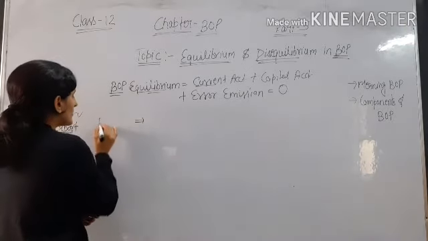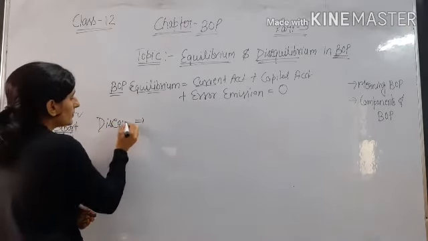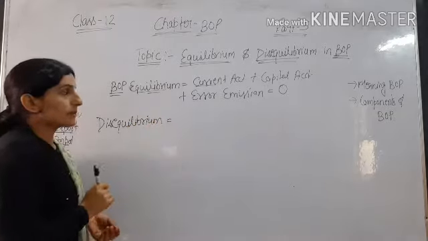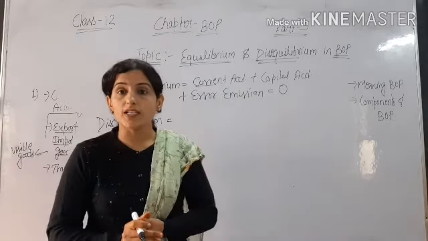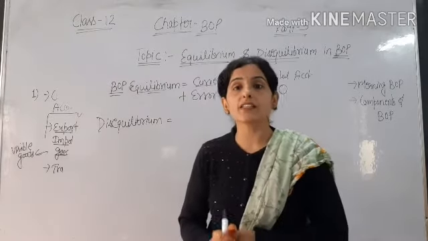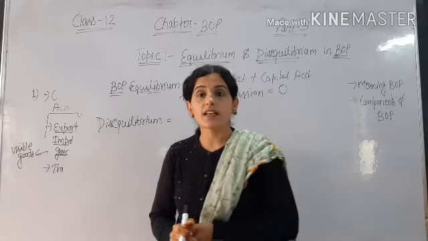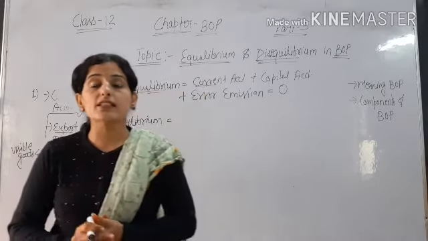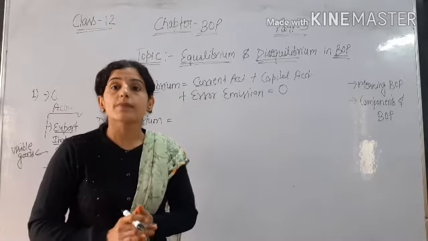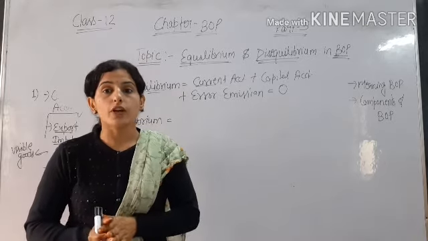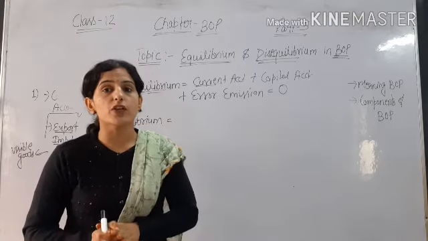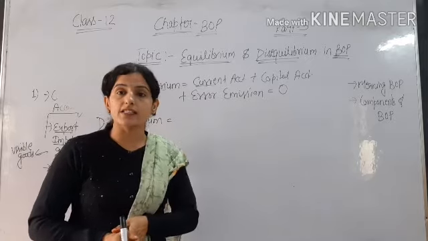But when will there be a disequilibrium situation? Disequilibrium means current account plus capital account are not equal to 0. There is movement in the official reserve. There is an increase or decrease in the official reserve. Official reserve means there is an increase or decrease in the foreign currency, or we can say there is inflow or outflow of the foreign currency. If there is inflow, then there is an increase in the official reserve. If there is outflow, then there is a decrease in the official reserve.